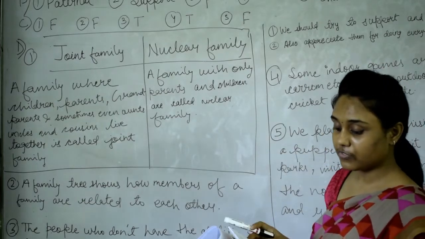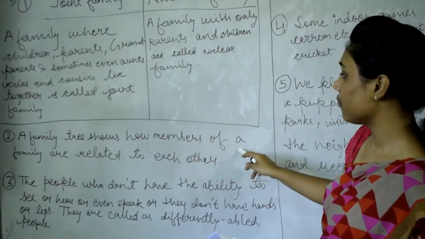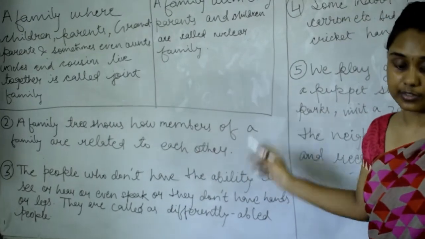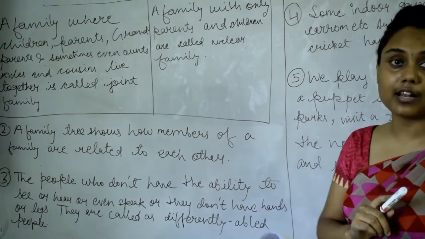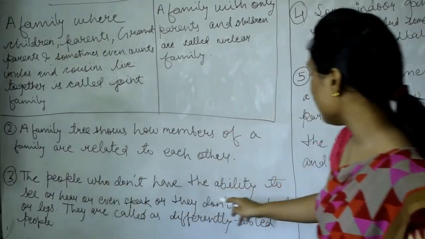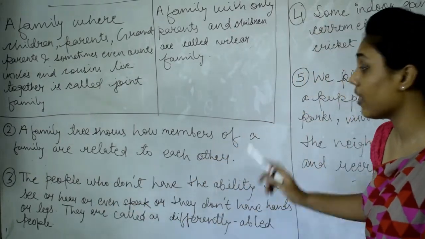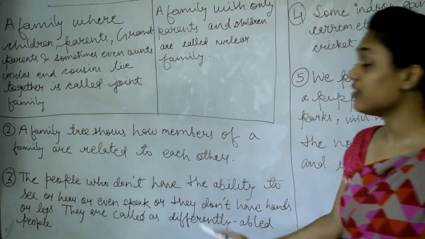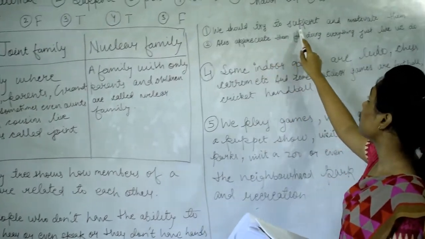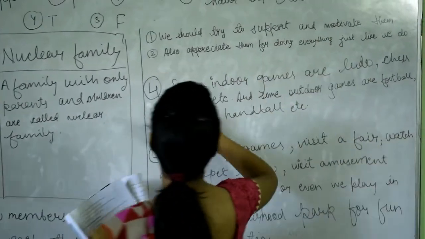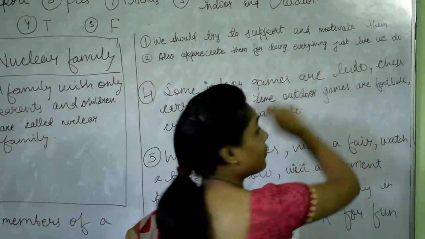Now move to another question, which is, what is a family tree? A family tree shows how members of a family are related to each other. Another question is, who are differently abled people? How should we help them? The people who don't have the ability to see or hear or even speak, or they do not have hands or legs, they are called differently abled people. Now, how should we help them? We should try to support and motivate them. We also should appreciate them for doing everything just like we do.